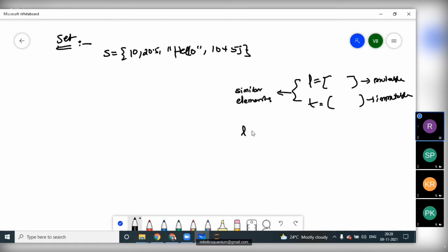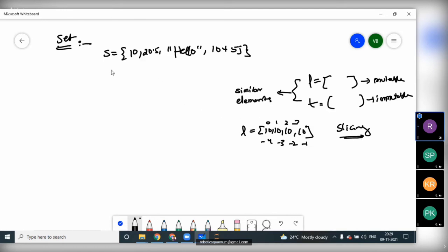What is the similar elements? As we know that L equal to, we can hold 10 comma 10 comma 10 comma 10. And here we have indexing 0 1 2 3. We have negative indexing -1 -2 -3 -4. On this tuple and list we can apply slicing also. We can apply slicing operation.